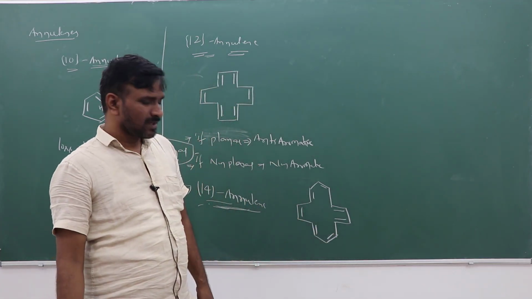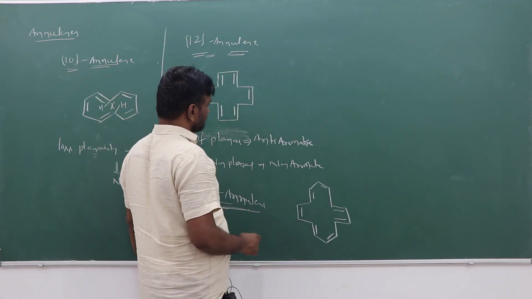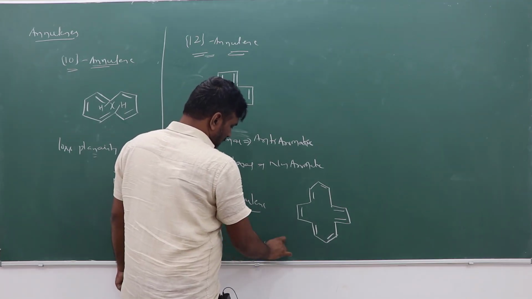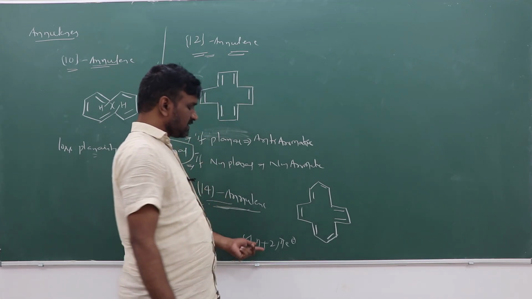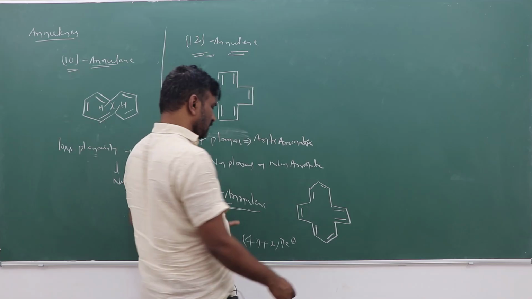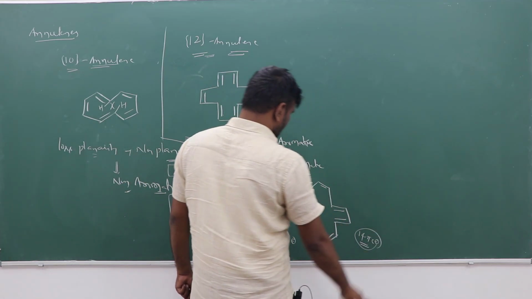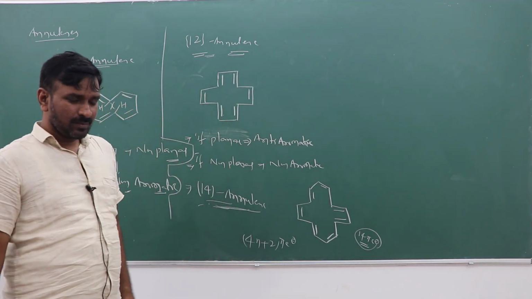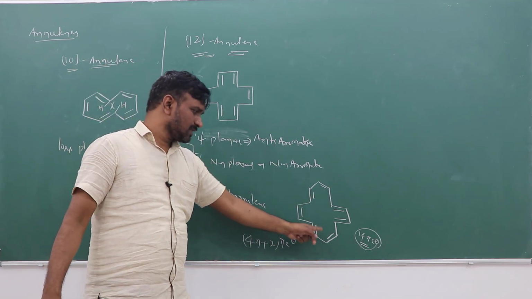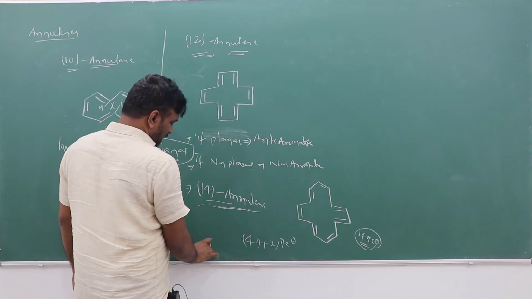This 14 annulene follows the 4n plus 2 pi electron rule. If n value is 3, 14 pi electrons will be there in the 14 annulene. Each carbon shares one pi electron, so 14 pi electrons, with a total of 7 double bonds. So the 4n plus 2 pi electron rule, the Huckel rule, is followed.